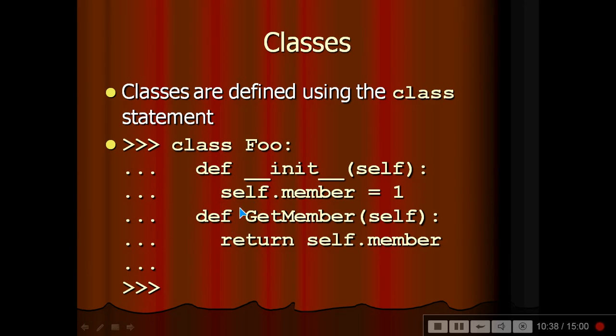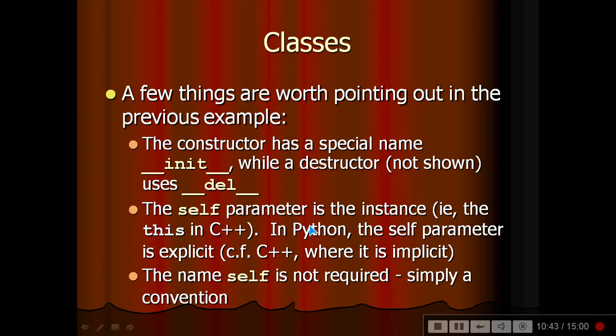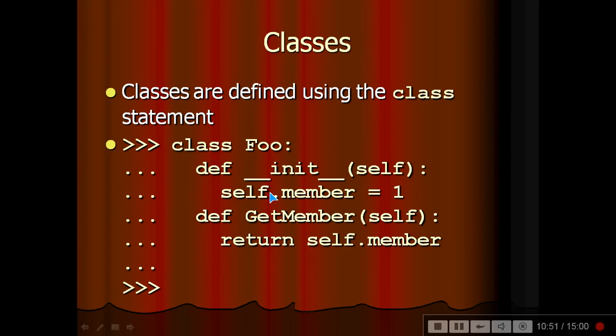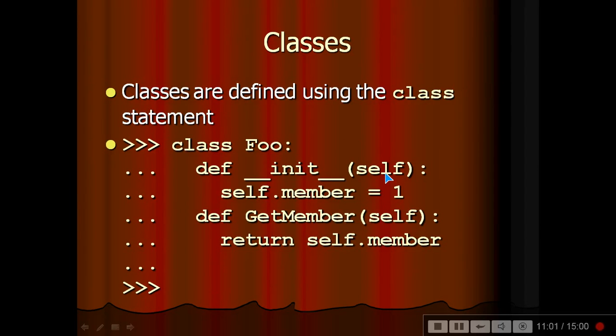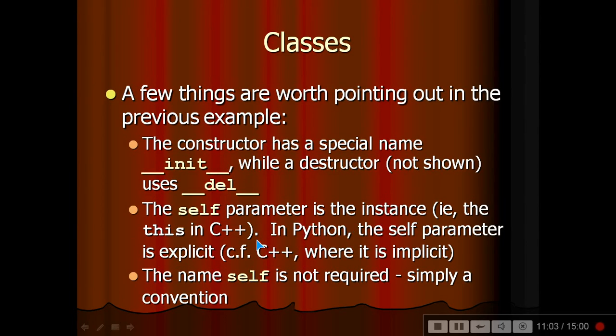A few things are worth pointing out in the previous example we just saw. The constructor had a special name, while a destructor, which is not shown, uses del. The self parameter is the instance, which is what this was in C++. In Python the self parameter is explicit, while in C++ it was implicit. The name self is not required, it is simply a convention. You may use it, you may not.